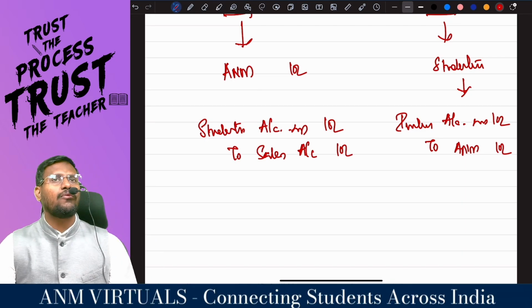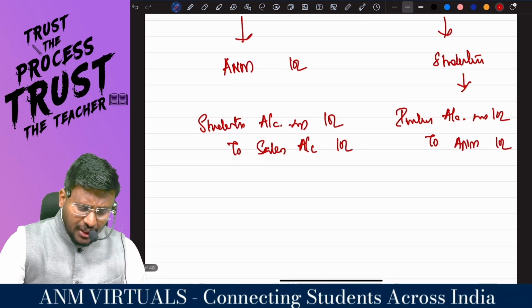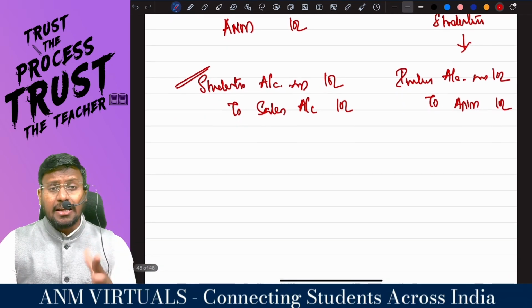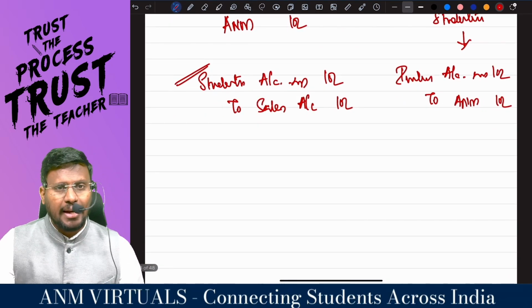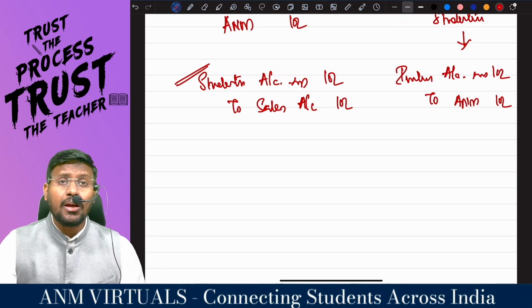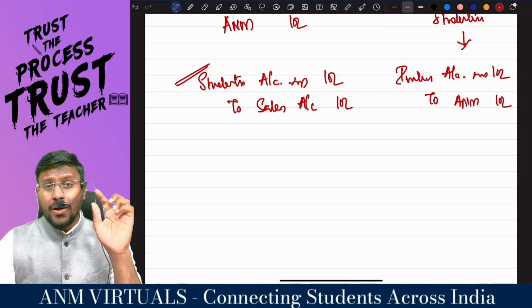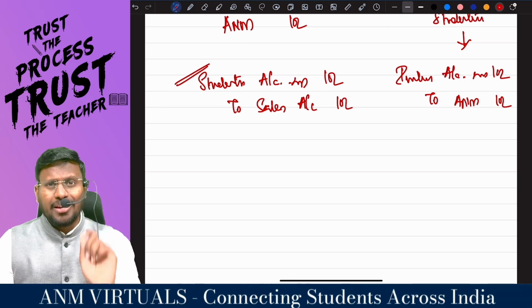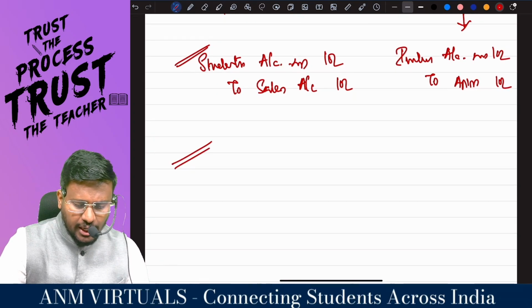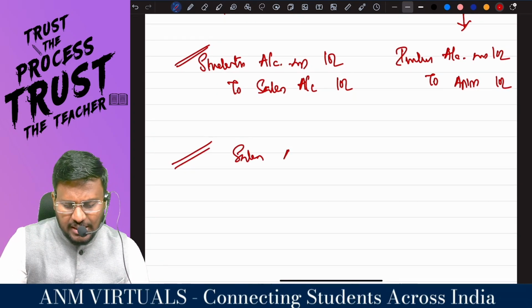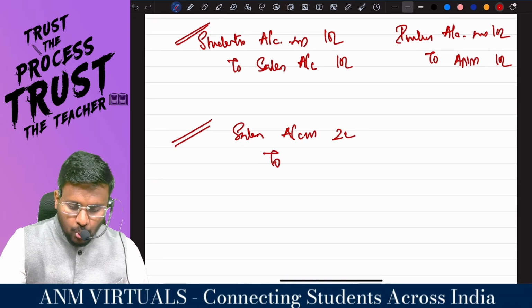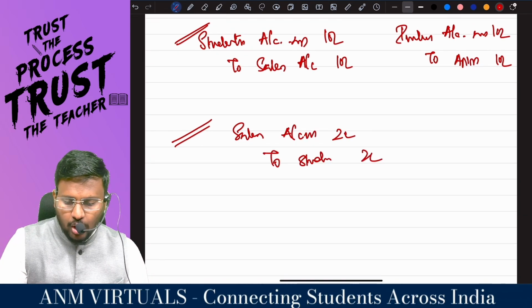Is this entry comfortable? After passing this entry, hello sir, I am feeling that the value of supply is not 10 lakh. The value of supply is only 8 lakh. So what I have to do, whether I have to debit the students or credit the students? Credit the students. What entry I should pass? Sales account debit, how much? 2 lakh. To students account, 2 lakh.